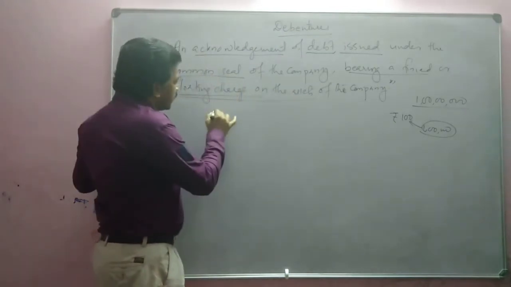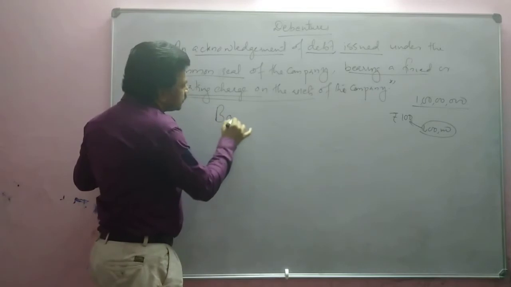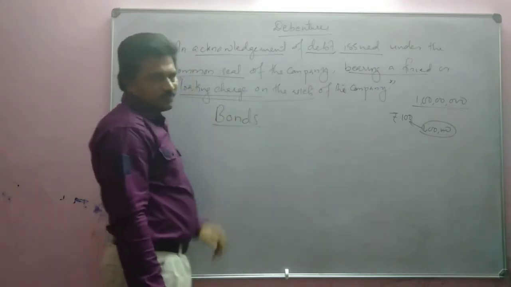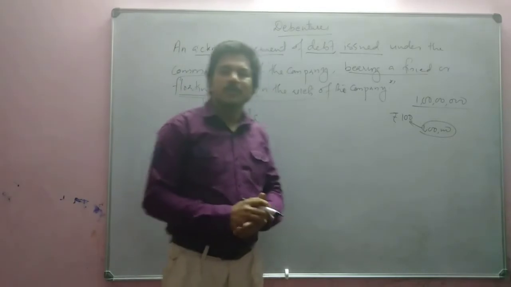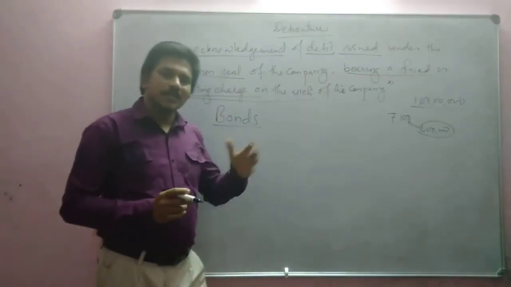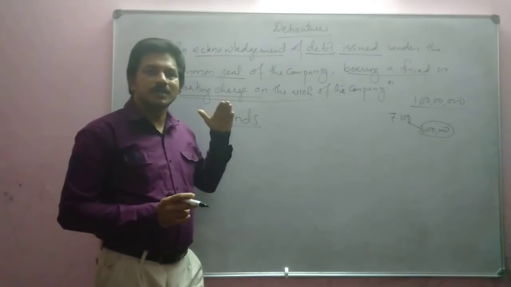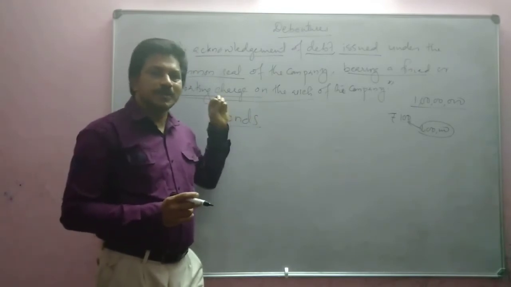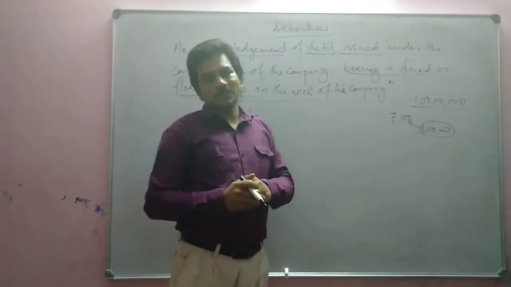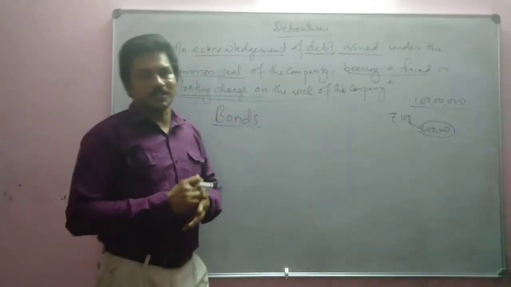You may have also heard about this thing, bonds. What is a bond? A bond is just like a debenture. Earlier, a bond was a debenture or debt instrument issued by the government or semi-governmental undertakings.